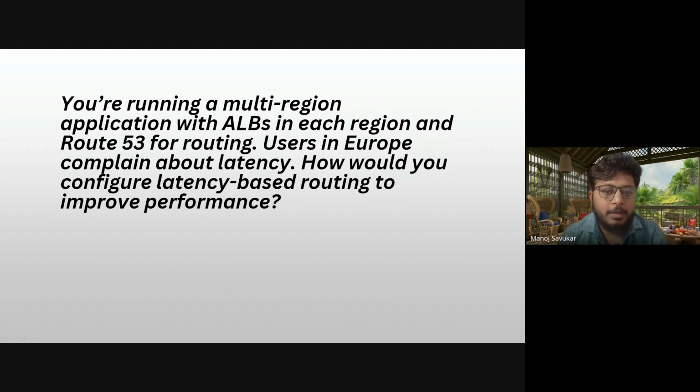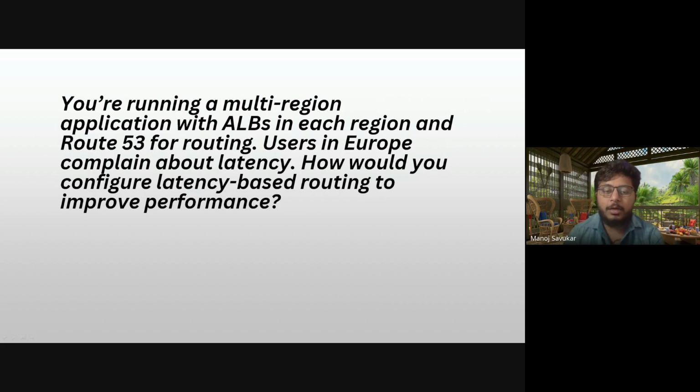Here we are deploying one of our applications. That application is multi-regional, meaning we have more than two or three regions where we deployed it, and we configured an ALB, an application load balancer, for each region.